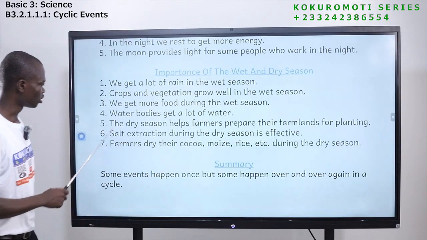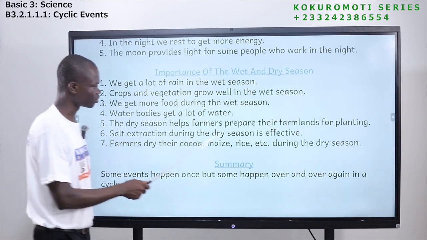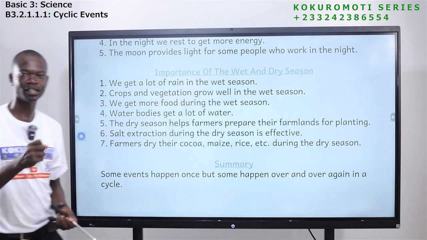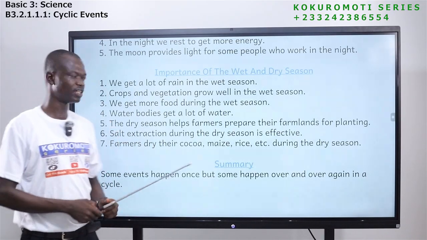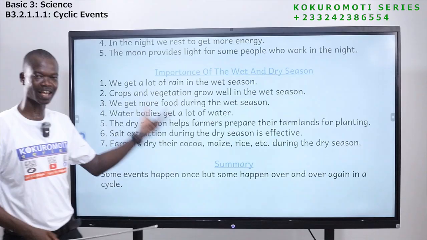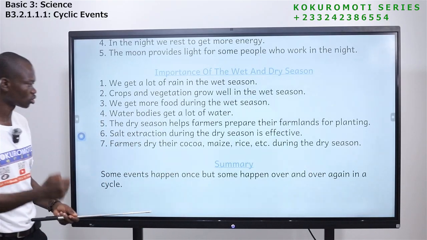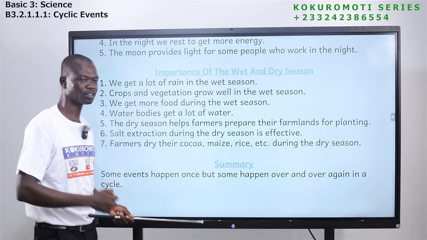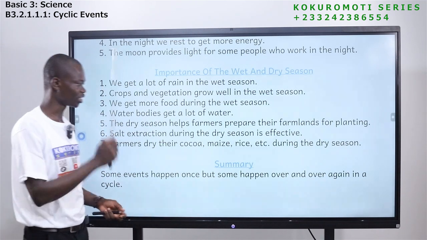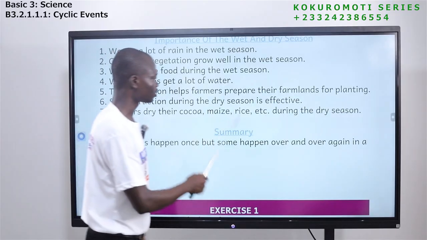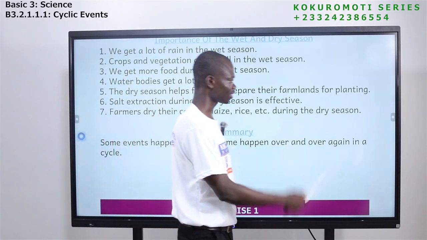Dry season. Salt extraction during the dry season is effective. So if you go to the coastal areas where they extract salt, they do that during the dry season. It helps them to get more salt, or to work effectively during that time to get more salt. Farmers dry their cocoa, maize, rice, and the rest during the dry season.